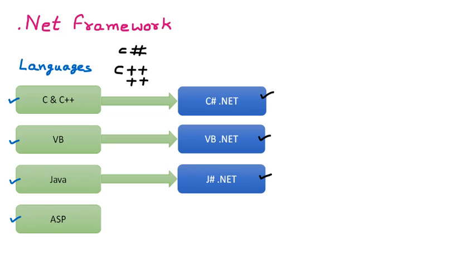Although there is always a competition between Java and .NET, because Java has a feature which .NET does not have, and that is platform independence. If you are developing any code or a game in Java, that game can run anywhere, on iOS, Solaris, Windows, any operating system, any hardware.